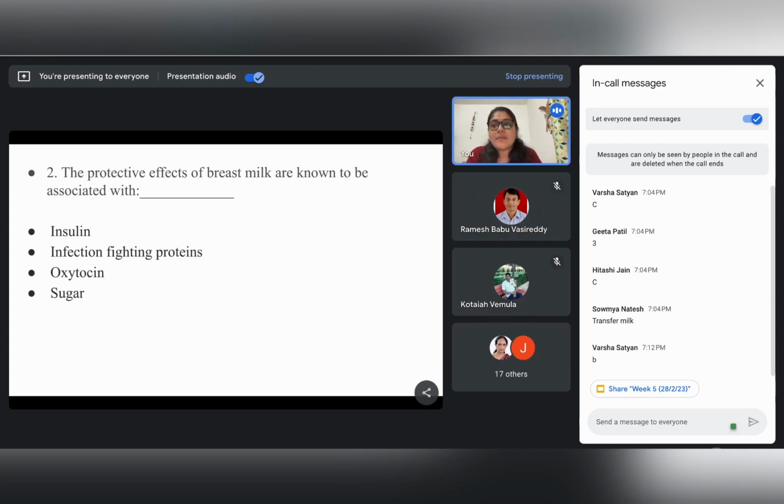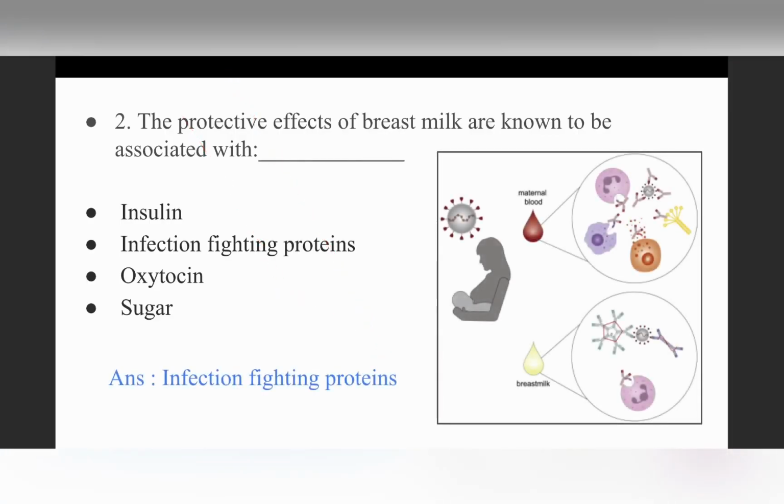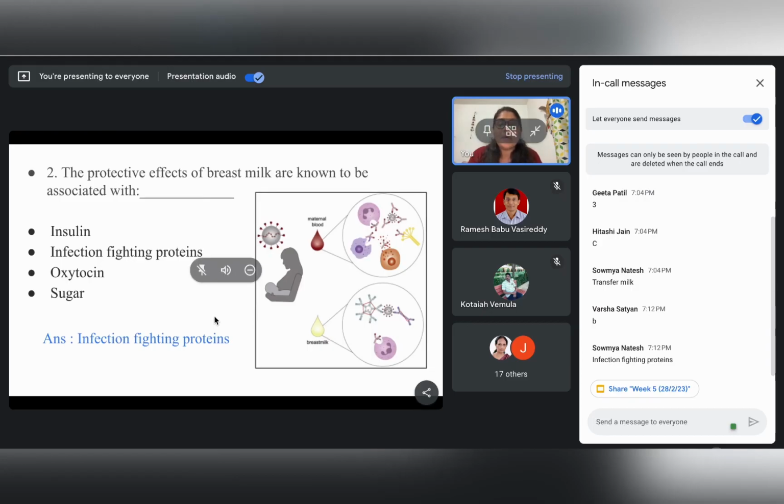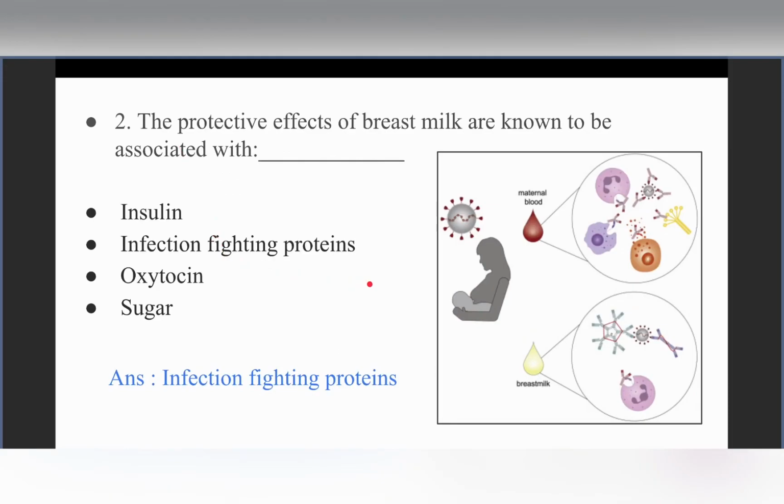So what we are talking about is the immune system, right? As we know, the mother's blood already has the immune factors, for example the different macrophages and the lymphocytes, the types of WBCs or white blood cells, which are the defense soldiers in our body.